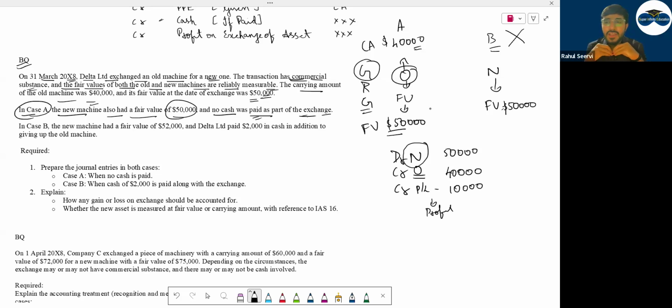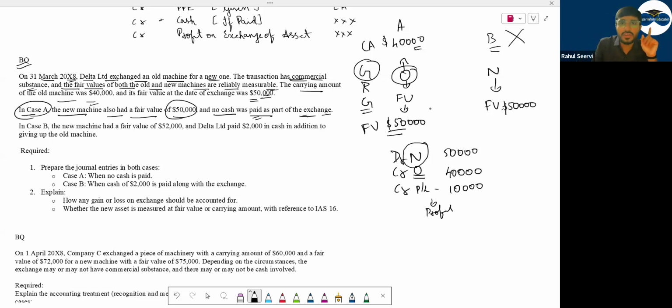I am giving the item which had value of 40,000 and I am receiving 50,000 value of the item. Is this profit or not? I am giving 40,000 of the item and receiving 50,000. Who has the benefit? Me, I have the benefit. So that is the reason in P&L you record this. Clear? The logic behind profit and loss also.